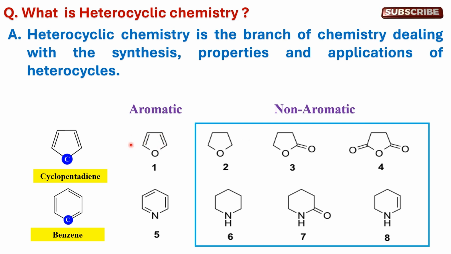When unsaturated bonds are saturated, it is converted to compound number 2, this is tetrahydrofuran. Similarly, when all the sites of unsaturation in pyridine are saturated, it gives compound number 6, that is piperidine. So in general, the heterocyclic compounds are divided into two main classes. The first one is aromatic and another one is non-aromatic.